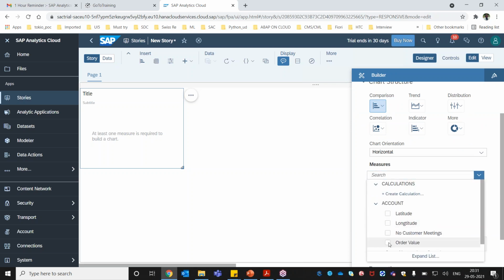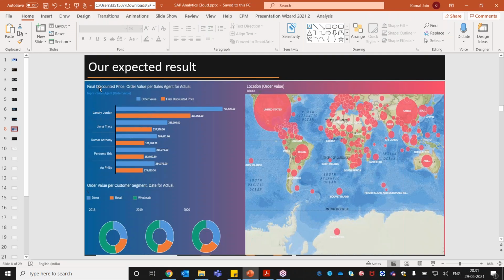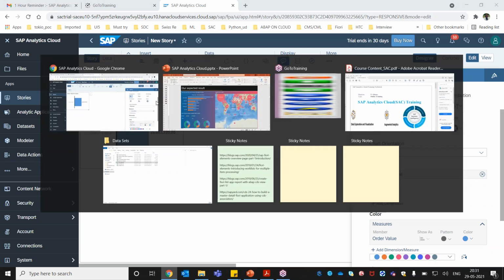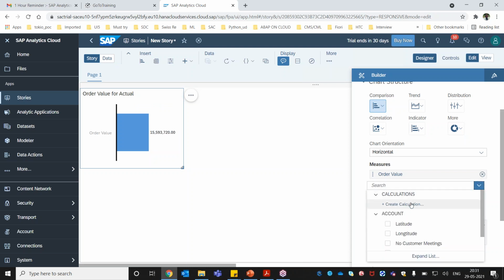We need order value as one of the measures, so I will select order value, and also we need one column called final discounted price. We have already seen that in our data set we don't have this particular field, so this is, let's say, a calculated field. We are going to create another field called discounted price. In the actual data set from the business, you may get only one column, order value, and based on order value, with some formula, you have to create another calculation. For that you can click on add measures, and there is something called create calculation.